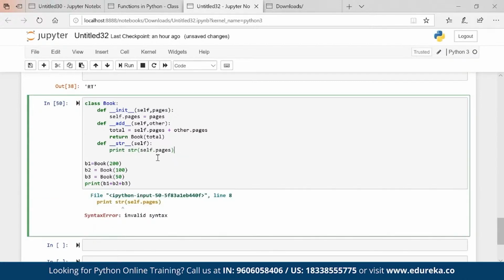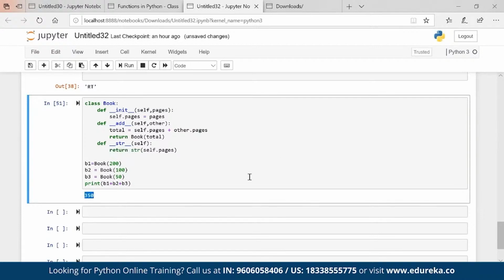Something is wrong here. Str print, sorry, it should be written, not print. Okay, so you're getting 350. So from here we can clearly say that operator overloading is pretty much possible. That is one form of polymorphism.